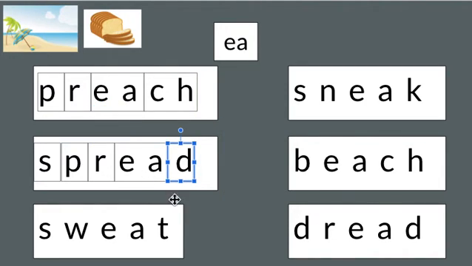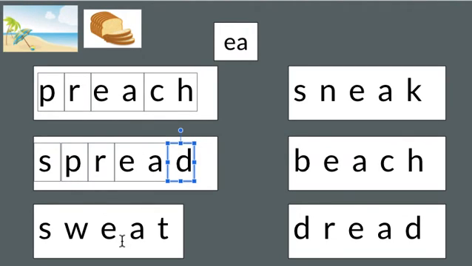Let's practice blending it together. When we get to the EA, we're going to try E like beach. If it doesn't sound right, we'll try like bread. Ready? Spreed. I don't think I've heard that one. Let's try like bread. Spread. Yeah, like spread peanut butter on my bread. That works. So in this case, the EA vowel team was read with the short E sound.